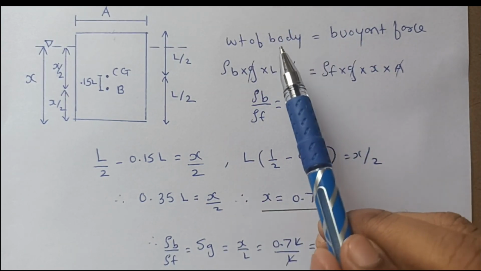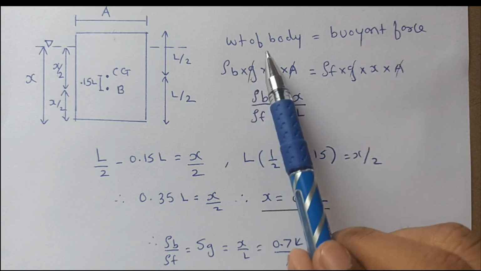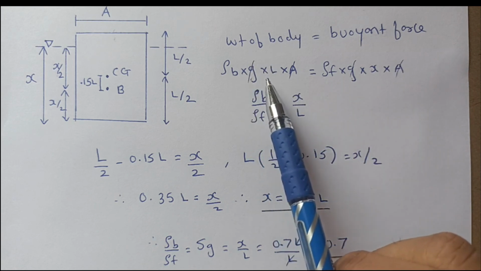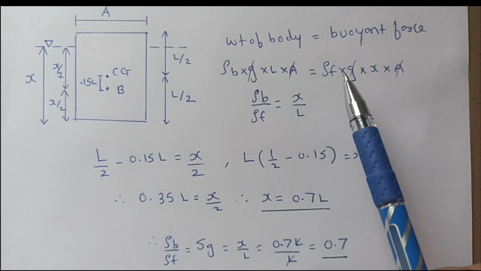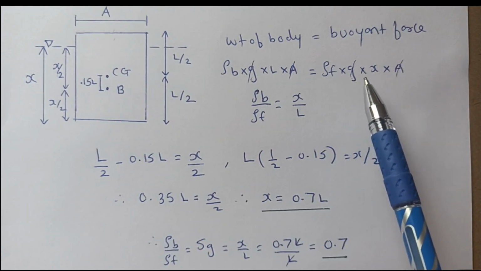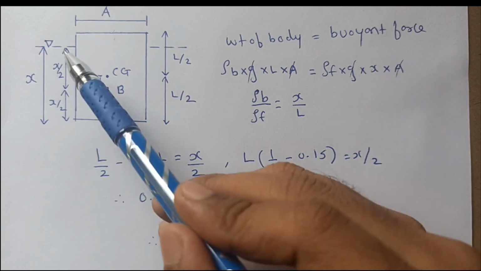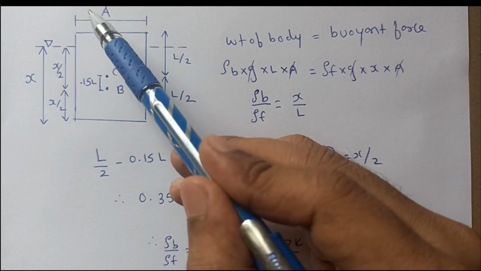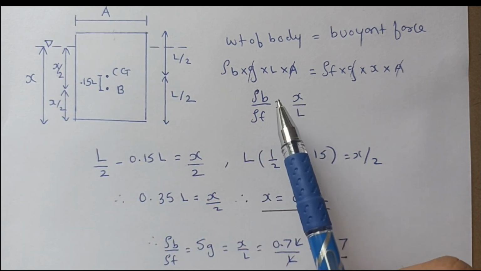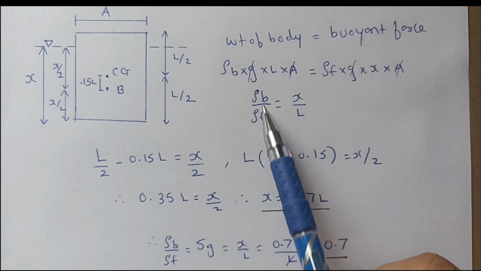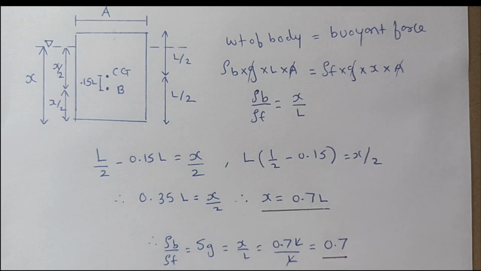Now we know the weight of body is equal to buoyant force. So calculating this, weight of body is density of body into G multiplied by whole volume L into A. Similarly buoyant force is equal to density of fluid into G into submerged volume, that will be A into X. This is only the submerged height. Okay, so A into X will be the submerged volume. So you have to find density of body upon density of standard fluid, which, rearranging terms, will be equal to X by L.